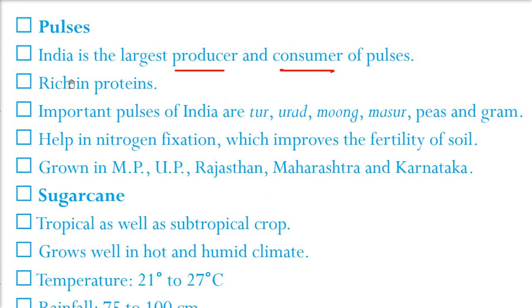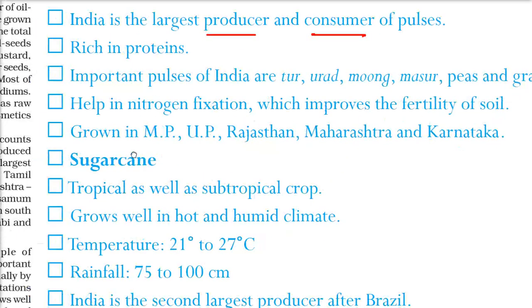This also improves the fertility of soil because it has nitrogen fixation bacteria. So growing pulses in between the crops will help because the soil will get enriched in nitrogen. Pulses are being grown in Madhya Pradesh, Uttar Pradesh, Rajasthan, Maharashtra and Karnataka.